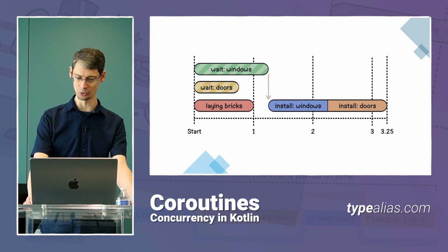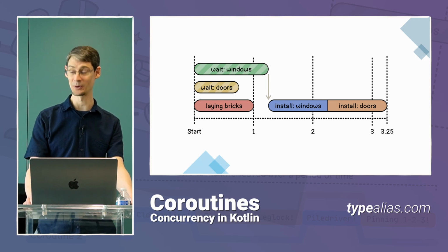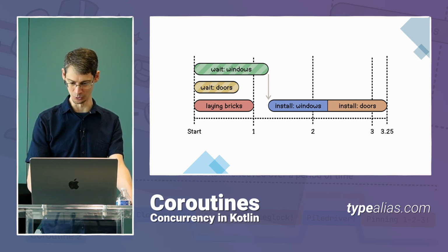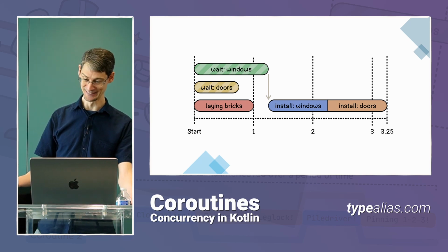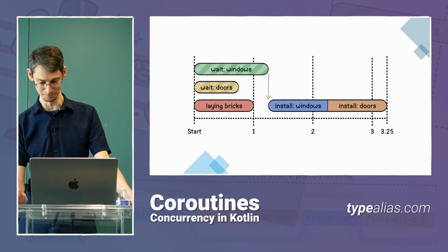First, he called the warehouse to order the windows. Then, without waiting for them, he made a call to the other warehouse to order the doors. Then, without waiting on anything else, he got working on the bricks right away. And the doors were delivered while he was laying the bricks, and the windows were delivered just shortly after he finished the bricks. Then he installed the windows and doors. And Rusty was much happier with this project. When this project was done, bot 1 spent a lot less time just sitting on the curb.